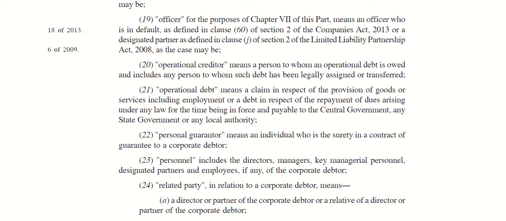In this video, we are going to see the continuation of the Insolvency and Bankruptcy Code 2016.